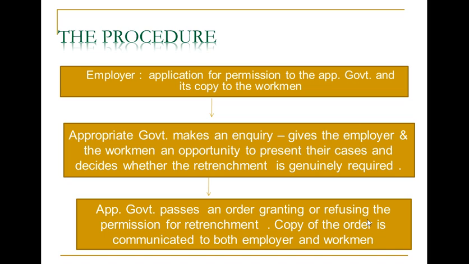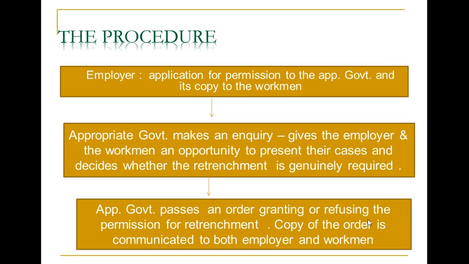Take the example of 50 employees being given retrenchment. In that case, the appropriate government can inquire about the retrenchment decisions taken by the employer, and if it is genuine then they will ask them to go with the retrenchment process.